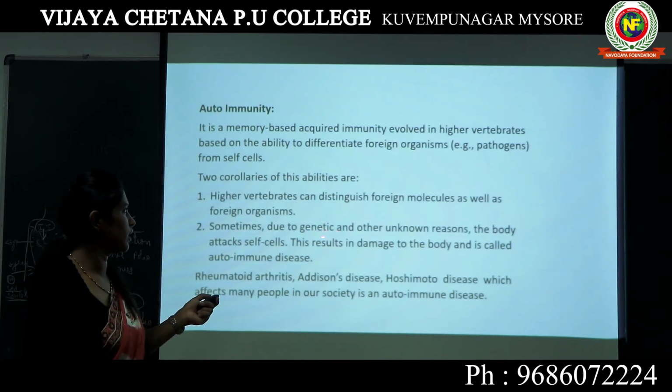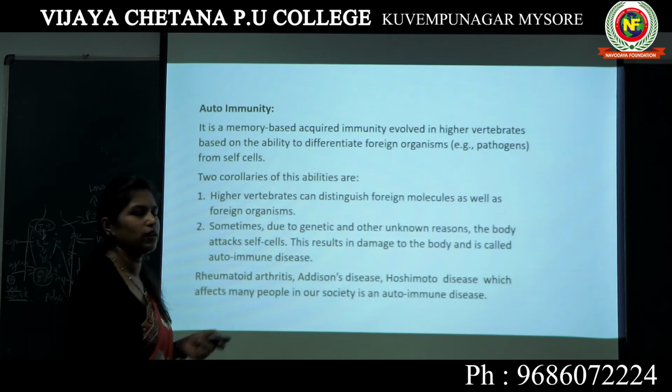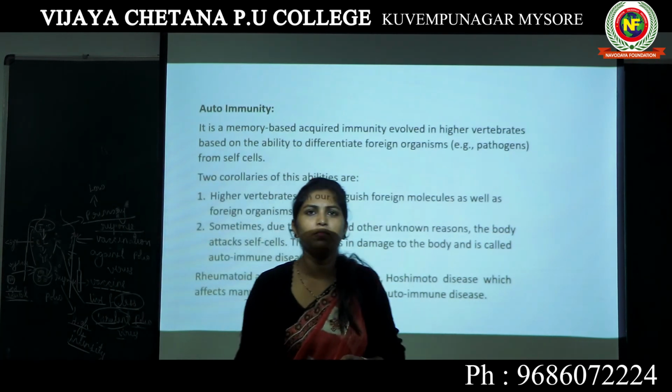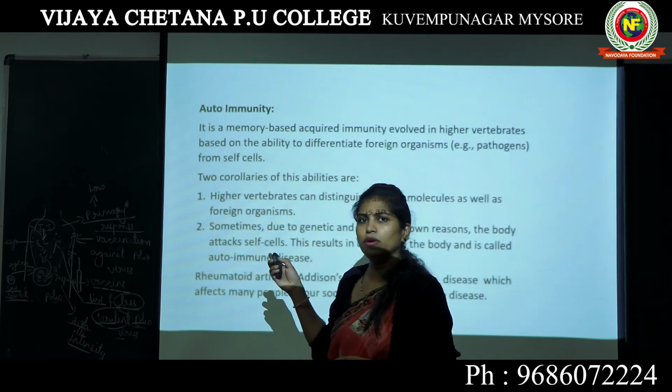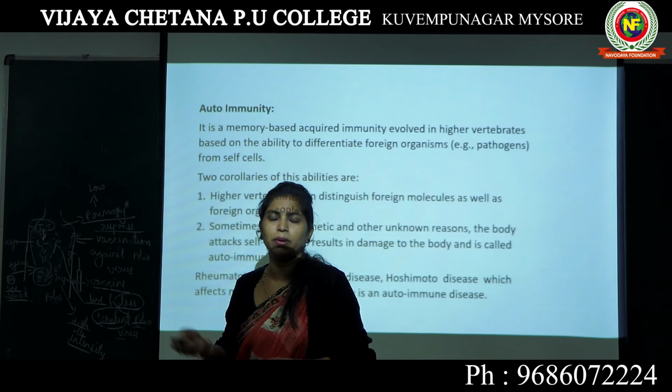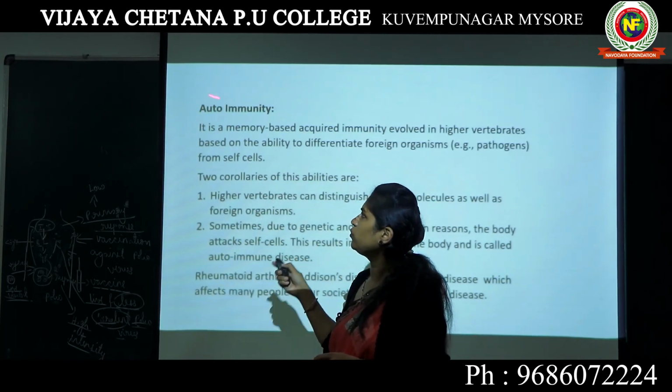Sometimes due to genetic and other unknown reasons, the body attacks its own cells. Here comes the problem. You might have heard many people, especially a few of our celebrities, complain about having this disorder known as autoimmune disorder.